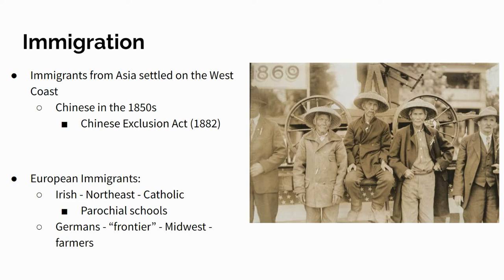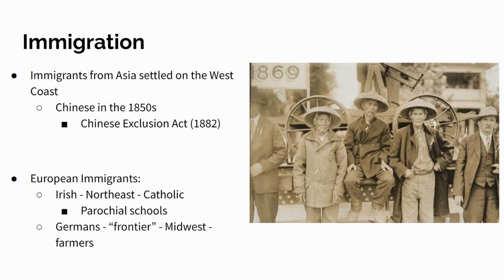Eventually, America is going to get so upset with immigration, especially with Chinese immigration, that they're going to sign a law called the Chinese Exclusion Act, which is going to forbid Chinese immigrants from coming to the country. That's another unit, but I just kind of wanted to show you what's coming a little bit with Chinese immigration. As far as European immigration, okay, the Irish are coming a lot to the northeast, and a lot